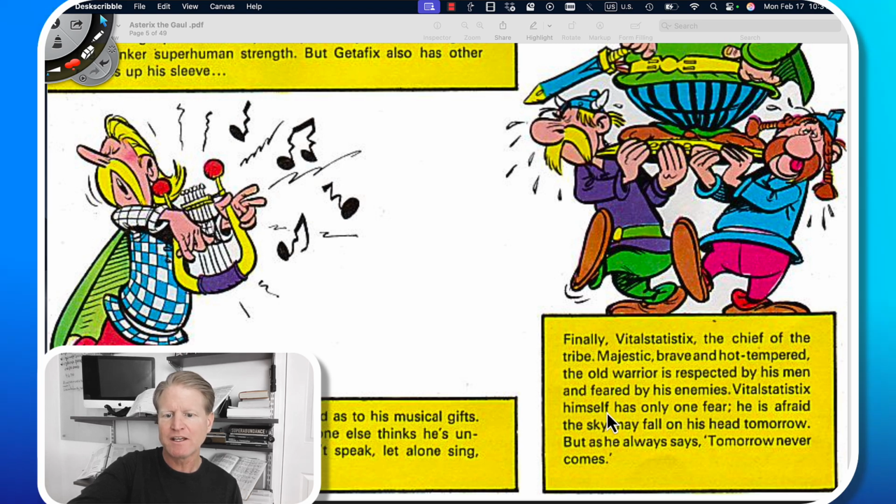Vital Statistics himself has only one fear. He is afraid of only one thing. He is afraid the sky may fall on his head tomorrow. But as he always says, tomorrow never comes. So this is a little joke. Tomorrow never does come. So if you think about it, tomorrow never arrives because today is today and tomorrow is tomorrow, but tomorrow will be today when it gets here. So tomorrow never comes. And Vital Statistics is afraid the sky is going to fall on his head.